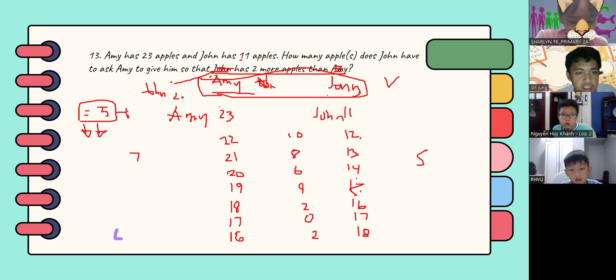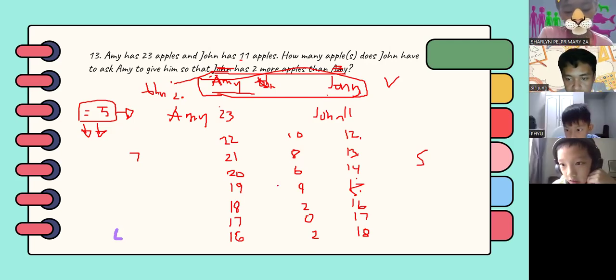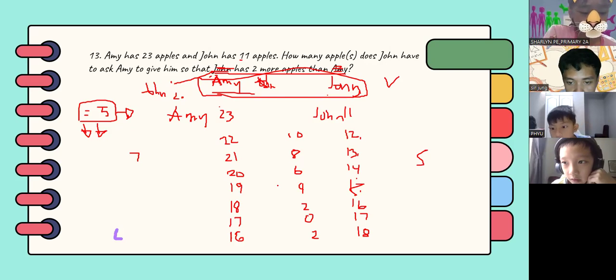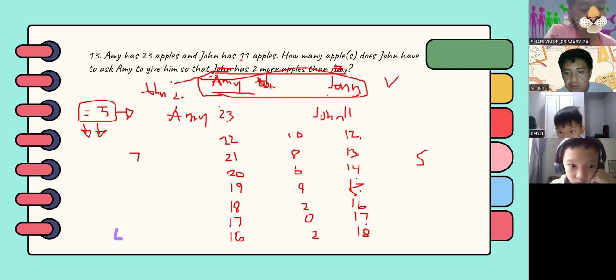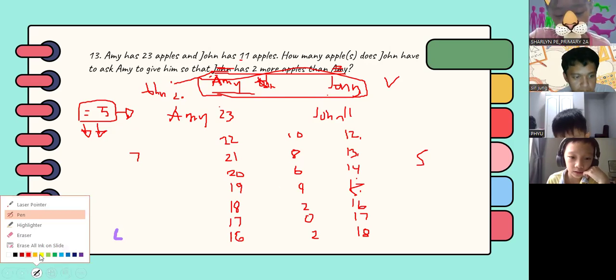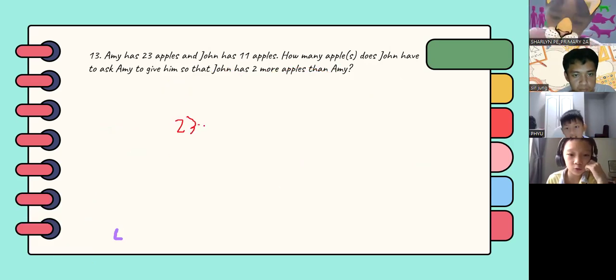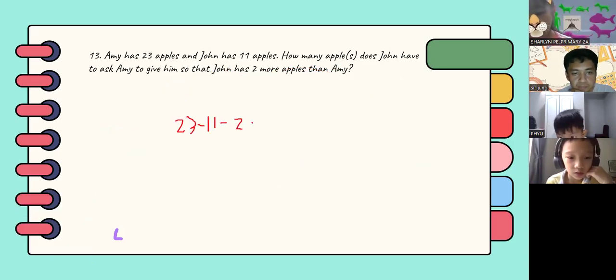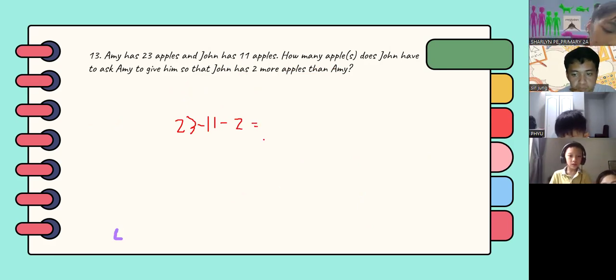Actually, the answer in the solution manual that is given to us is 5. That's why I corrected this one. This should be me instead of John. Teacher, yes, I have another solution. We have 23 minus 11 and minus 2. Minus 11 minus 2 equals 10.